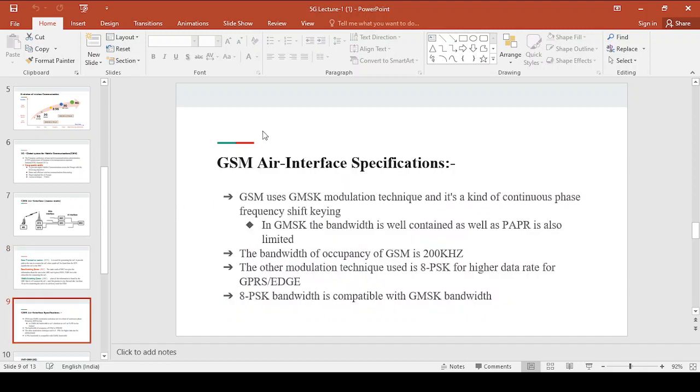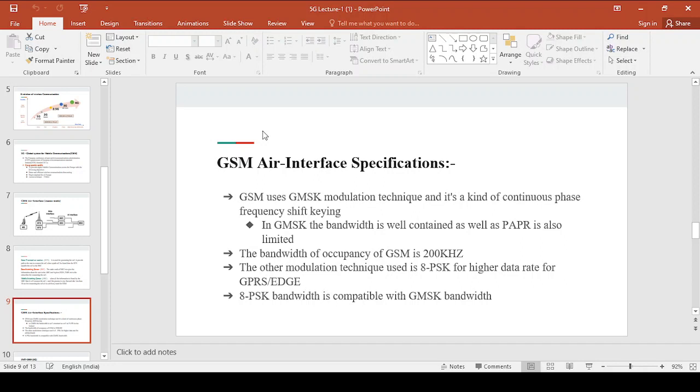Now coming to the next slide. Here we will see the access mode specification, the GSM air interface. That means what are the technologies and modulation techniques included in this particular access mode. We will see that in this slide.